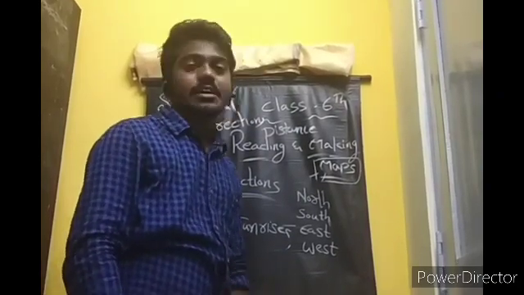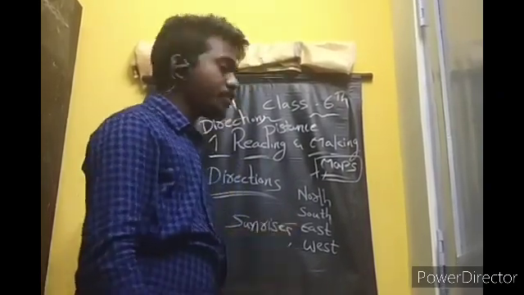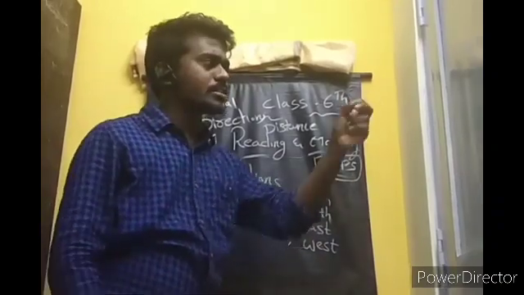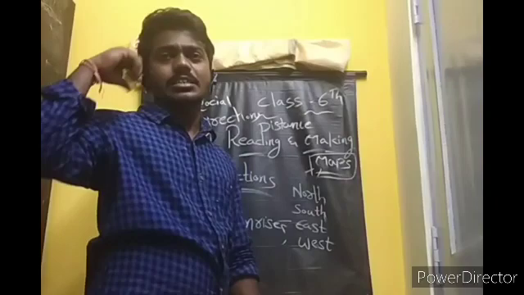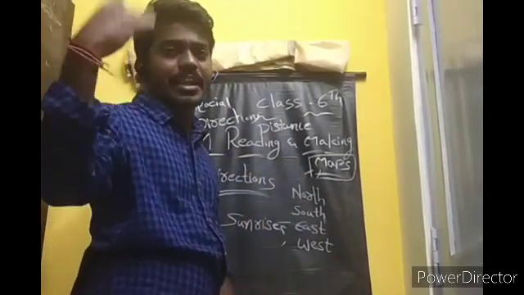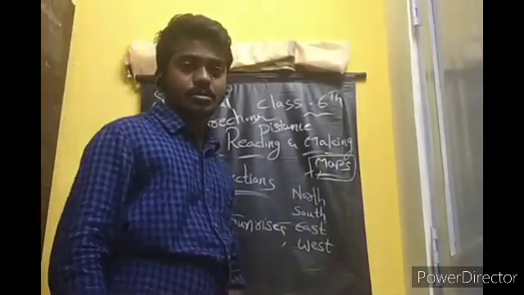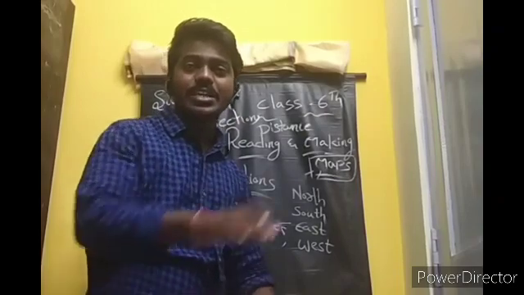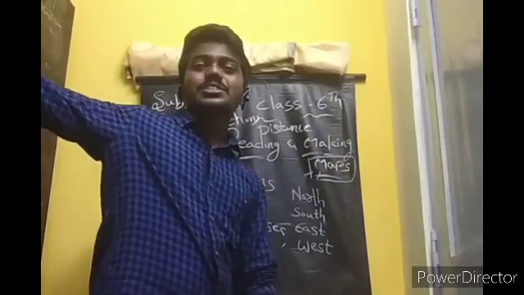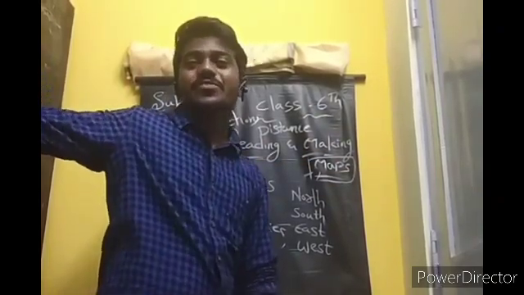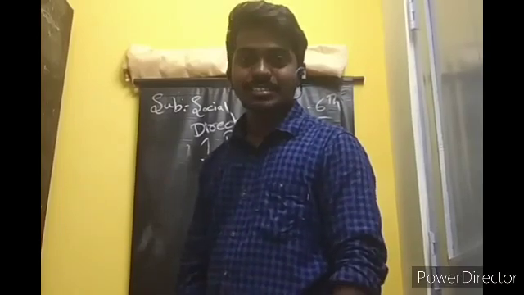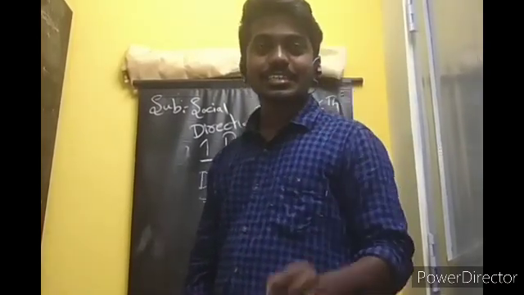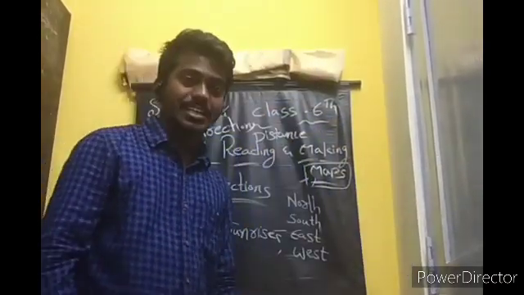Left hand is called the north. Okay, this is very very important. Wherever you go, by seeing the sun, this is the east, west, north, south. Right hand, south. Don't go in the evening. In the evening, the sun goes towards the west direction. The sun sets in the west direction. Don't say that this is the east. The sun rises in the east, sun sets in the west direction.